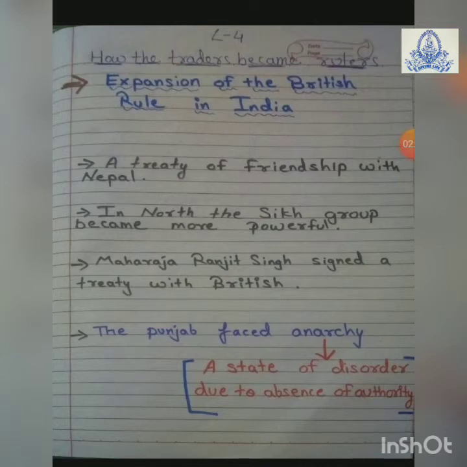Okay, and it was agreed between both that the British and Sikhs would never give shelter to each other's enemy and not interfere in each other's affairs, or we can say matters also. Okay, but soon in 1848 the British again attacked the Sikhs and annexed the Punjab.